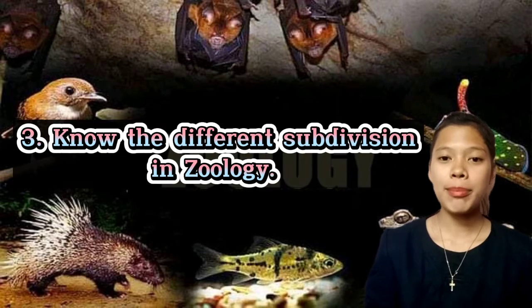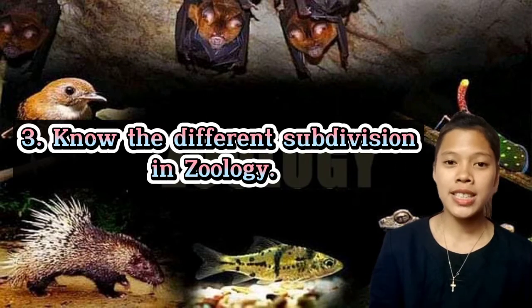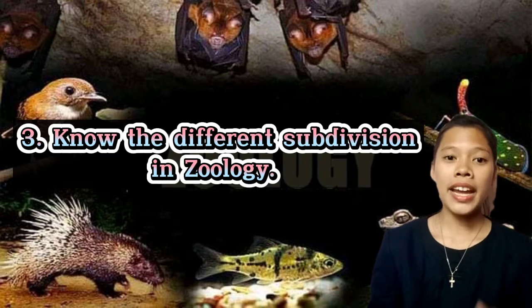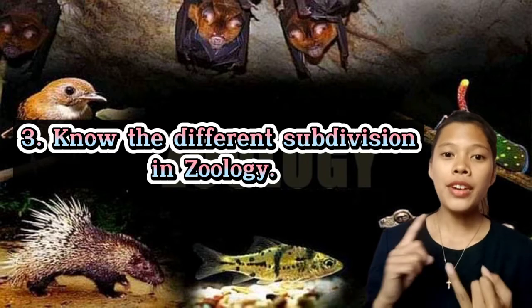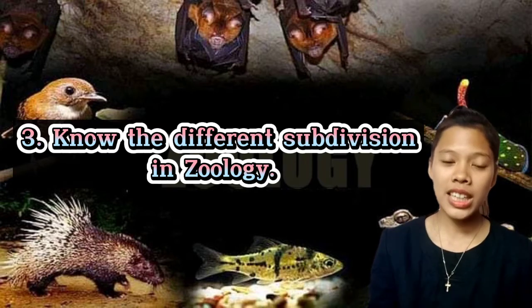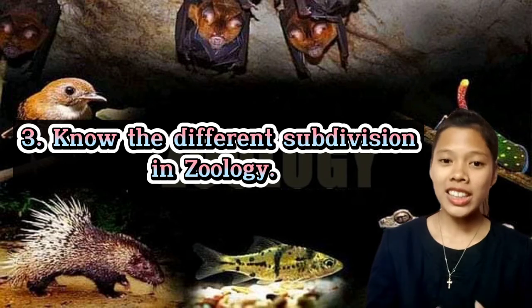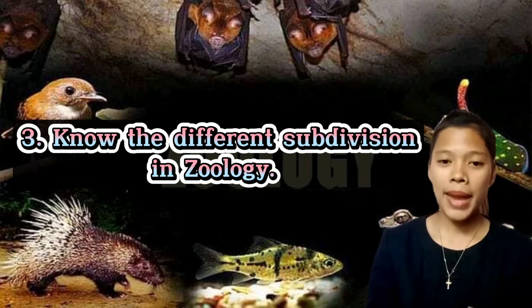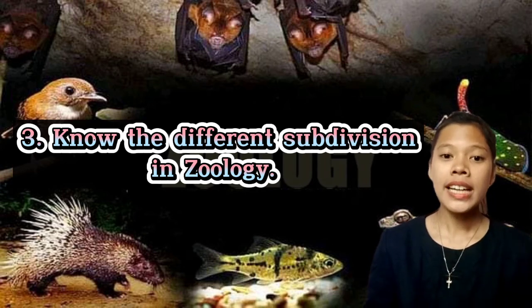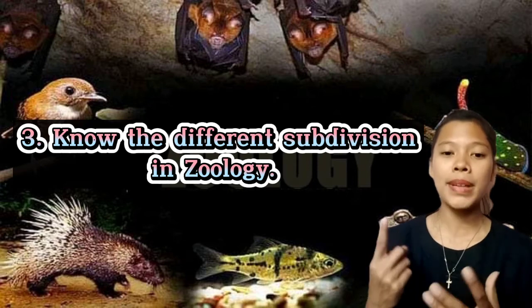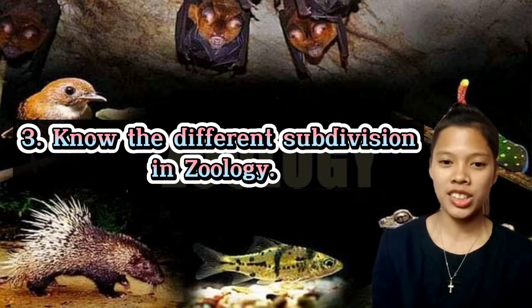There are major subdivisions of zoology by Jessup in 1988: invertebrate zoology, vertebrate zoology, morphological zoology, physiological zoology, genetics, evolutionary zoology, ecology, animal behavior or animal psychology, entomology, and animal pathology and epidemiology.